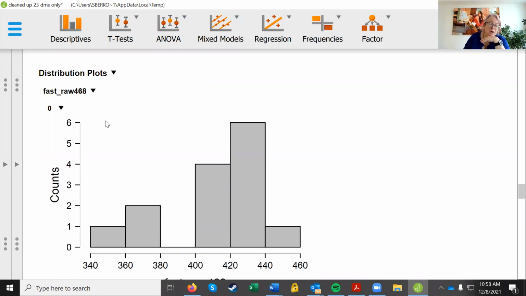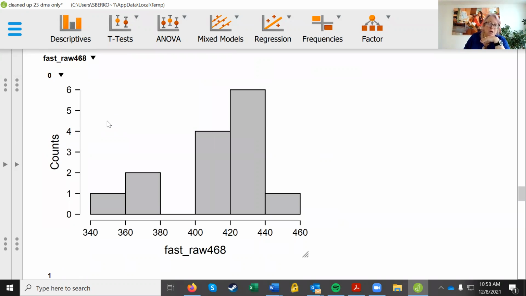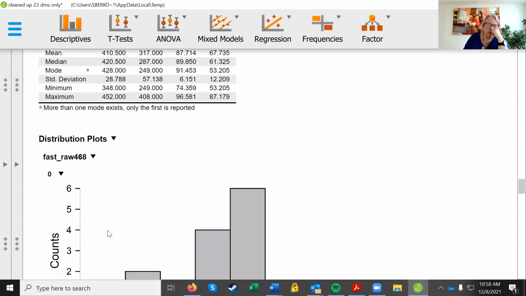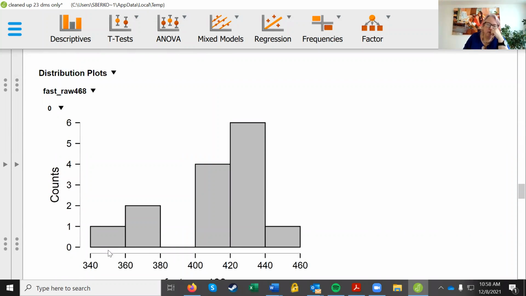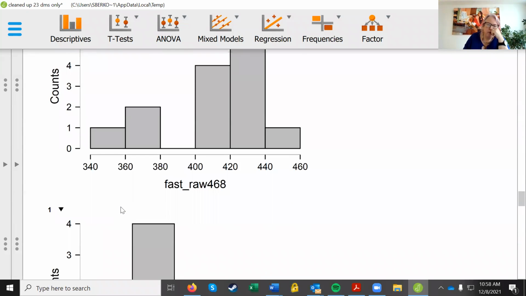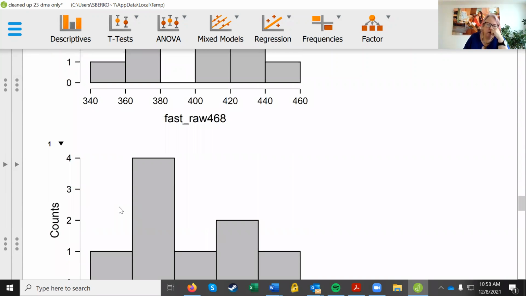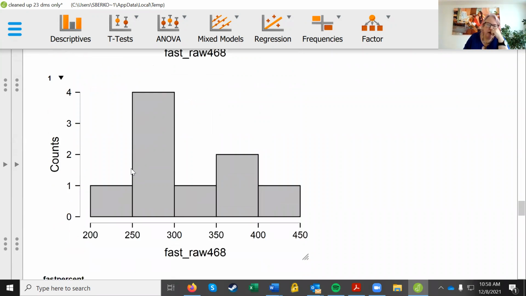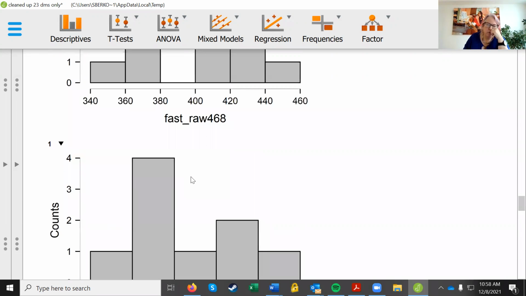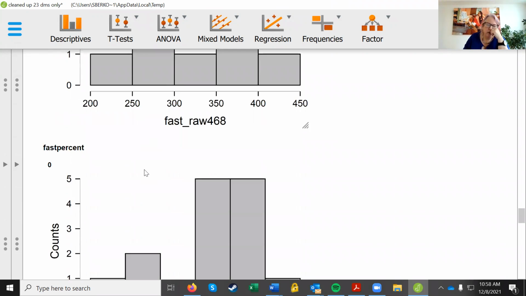Okay, so here are the FAST raw scores for the 0 group. See the little 0 over here? Oops, that's not what I meant to do. I was just trying to point that 0 out to you. Okay, so they did, like we said, from 348 to 452, but we'd rather see it. And here are the group 1s, the late arrivers, from 200 to 450, so scoring much lower, the bulk of them scoring here.